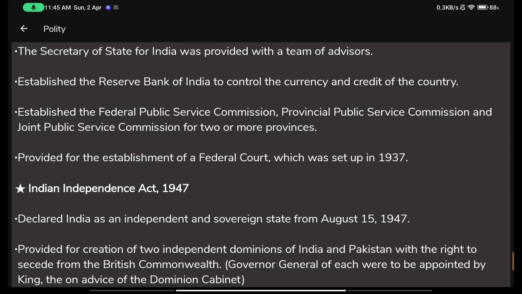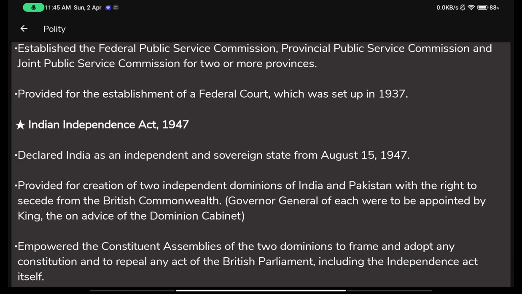Provided for the establishment of a federal court, which was set up in 1937. So everywhere the word federal is used here, federal court means, sorry, like state courts, like we have high courts nowadays. So they set up a federal court.